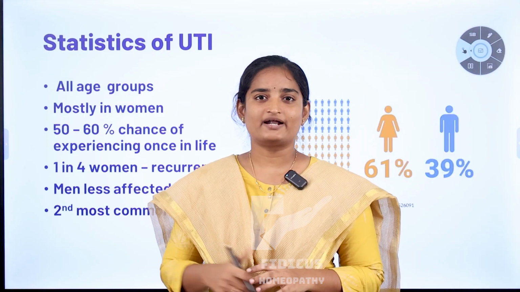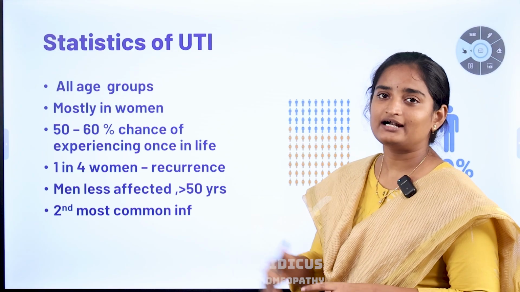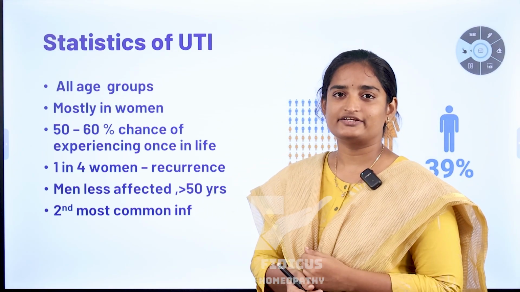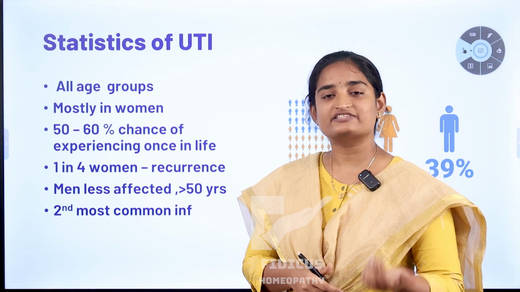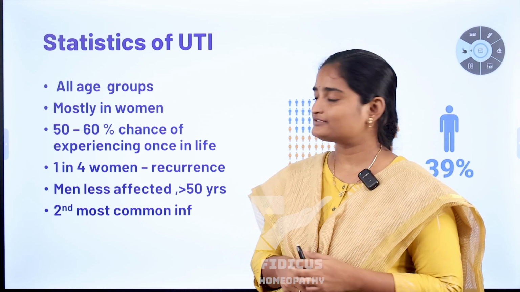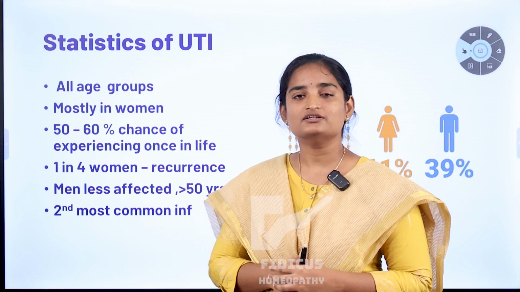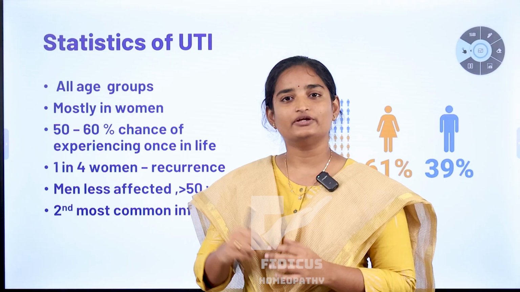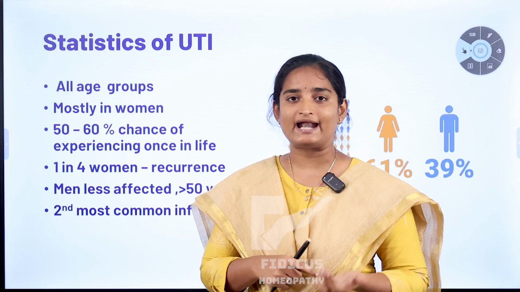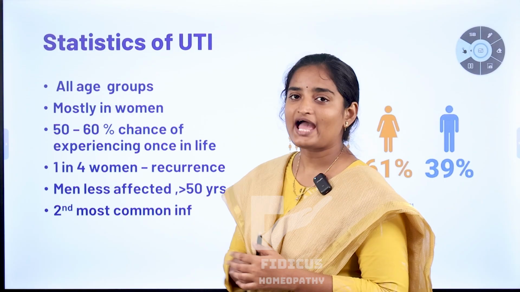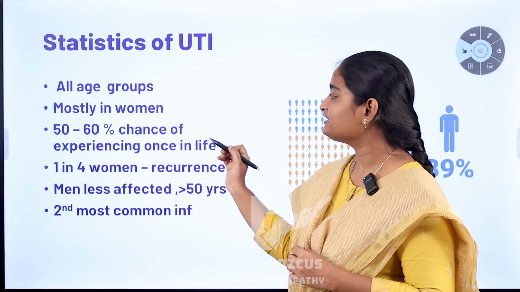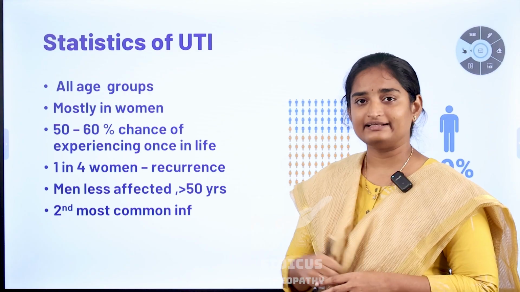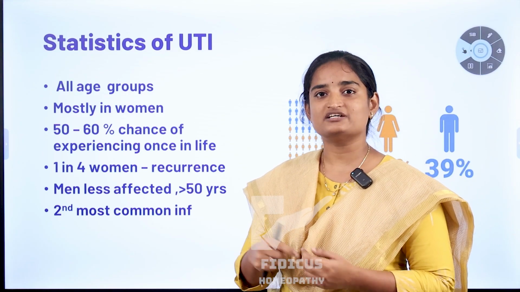Now coming to the statistics part of UTI. UTI can affect all age groups, from children to the elderly, and recurrence is also there. If persistent risk factors are there, you can see reappearance. UTI is mostly seen in women. Why women? Because women have a short urethra, so infection can easily travel from the urethra to the bladder. Women have a 50 to 60% chance of experiencing UTI at least once in their lifetime. Nearly 1 among 4 women can get recurrence of UTI within 6 months of the first infection.